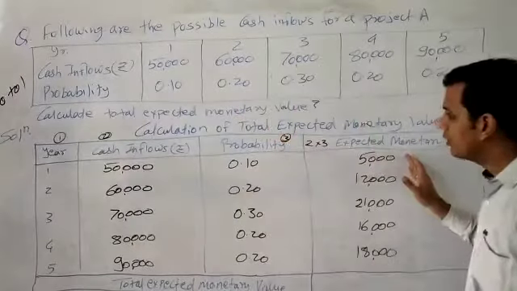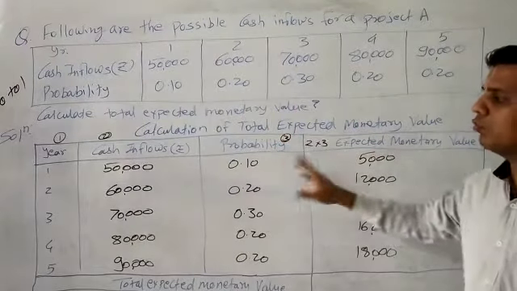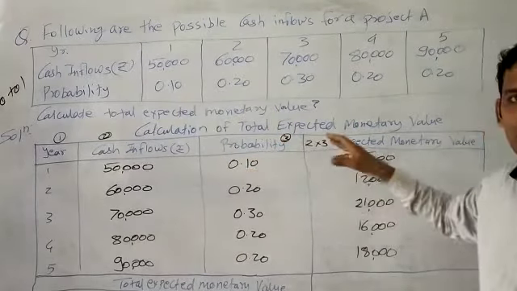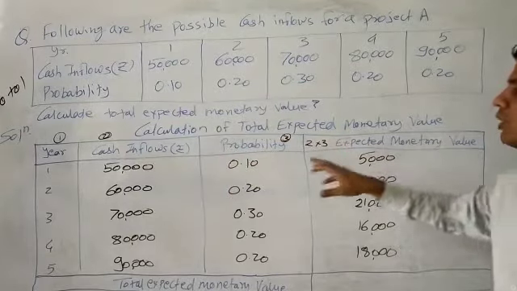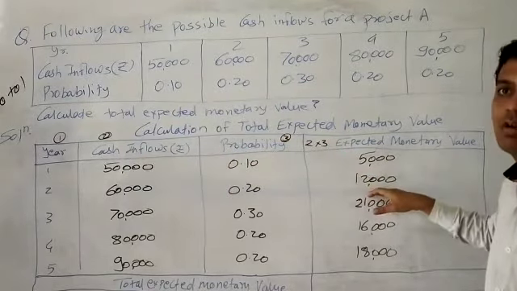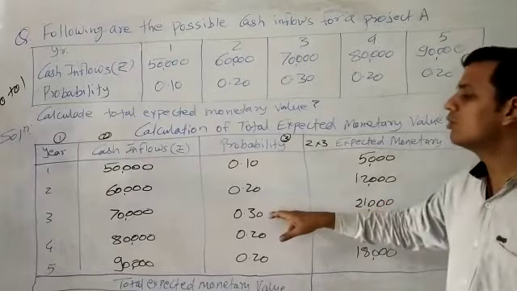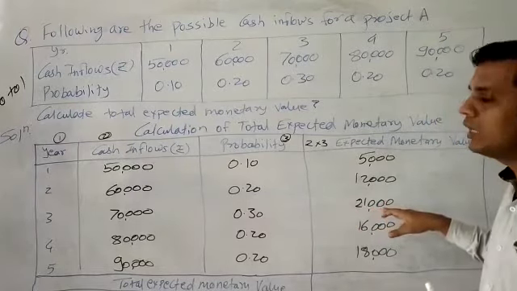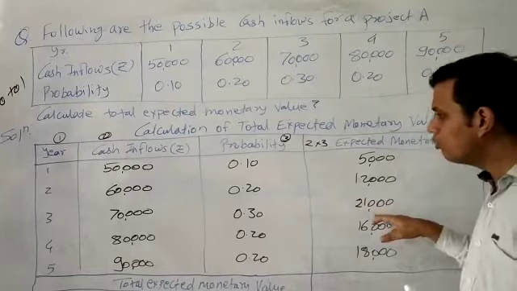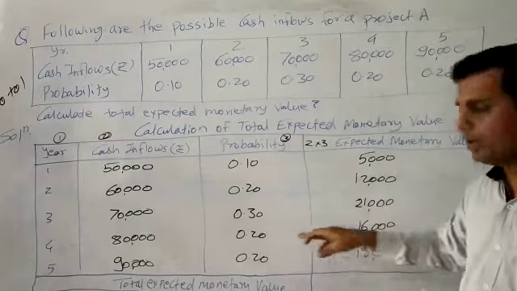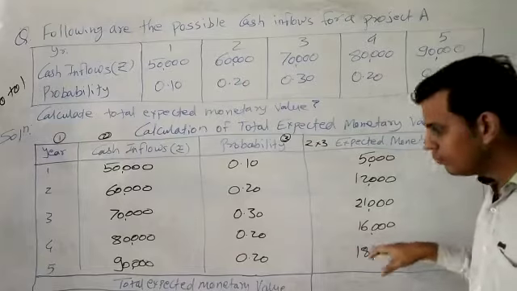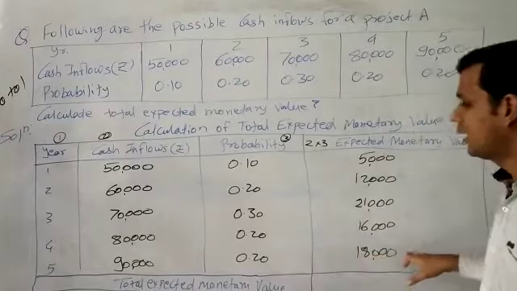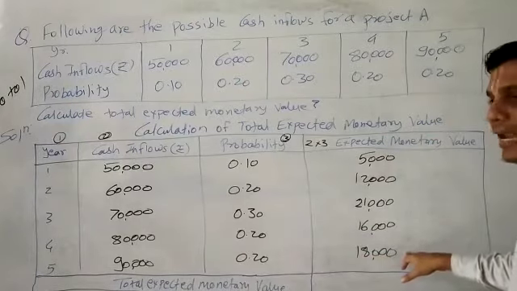So we have to get the expected monetary value for each year. What we have done: 50,000 multiplied by probability, that is 0.10, is 5,000. 60,000 multiplied by probability 0.20 is 12,000. 70,000 multiplied by 0.30, that is the probability of that particular year, is 21,000. 80,000 multiplied by 0.20, again 16,000. 90,000 multiplied by 0.20 is 18,000.